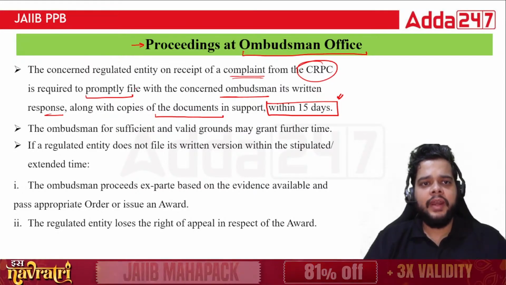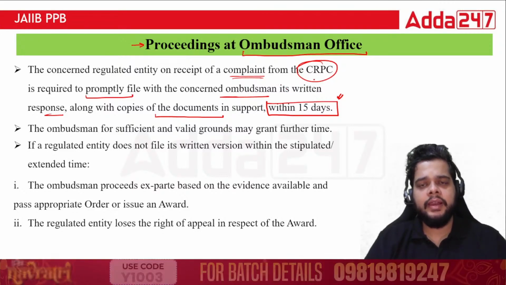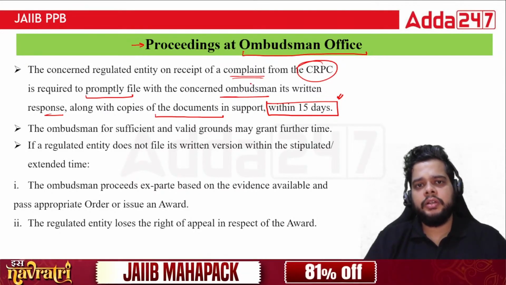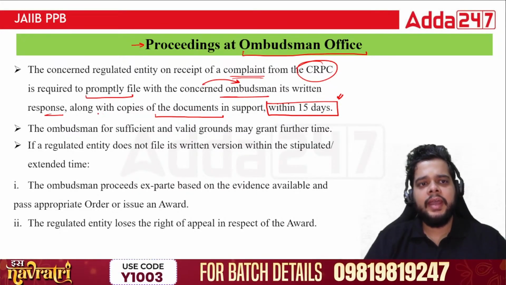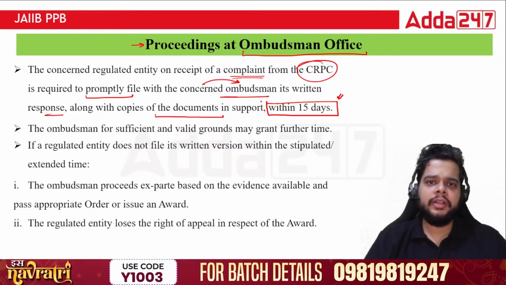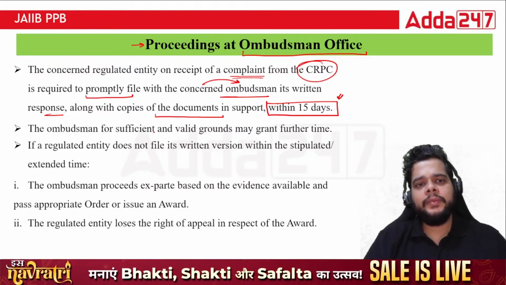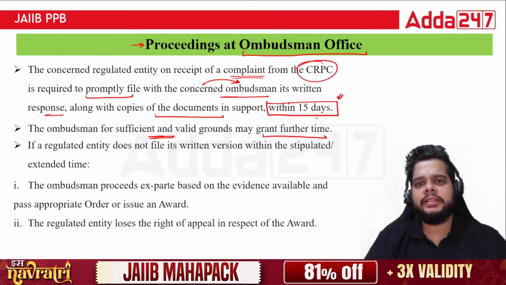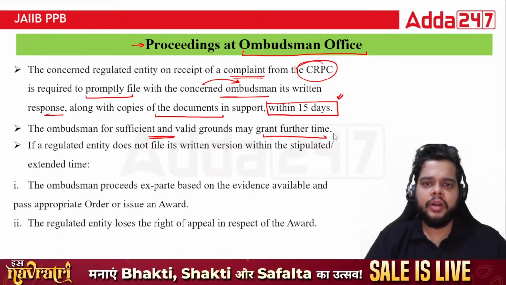Fine. So whenever we have any complaint raised by the customer at the branch level, then the CRPC is required to promptly file all those complaints with the concerned departments with the written response, and along with that, all the supportive documents will be produced within 15 days. The ombudsman, for sufficient and valid grounds, may grant further time. Okay, so if the ombudsman feels that yes, we need certain more time to present the supporting documents, or for that matter, study the case in more depth, then more time can be granted.